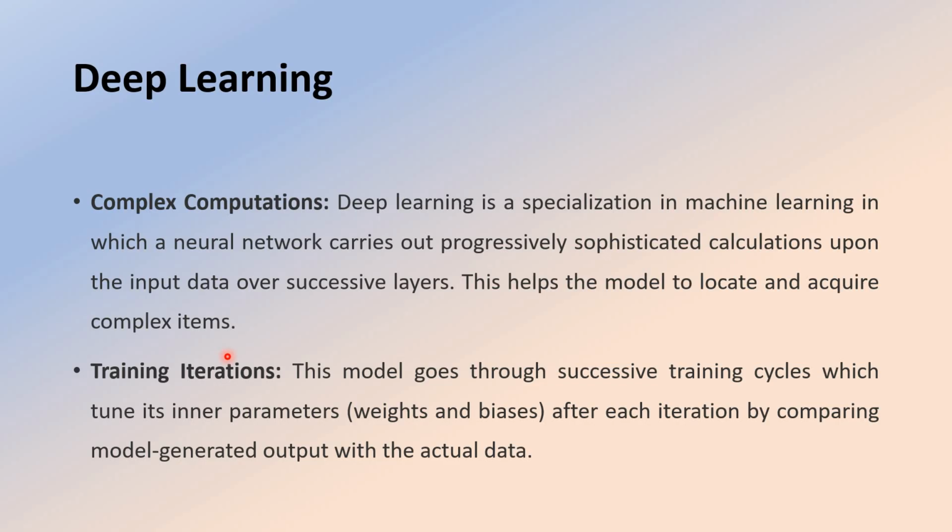Okay, so training iterations. The model goes through successive training cycles, which tune its inner parameters after each iteration by comparing the model generated output with the actual data.